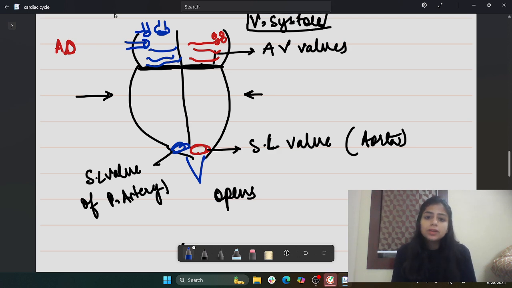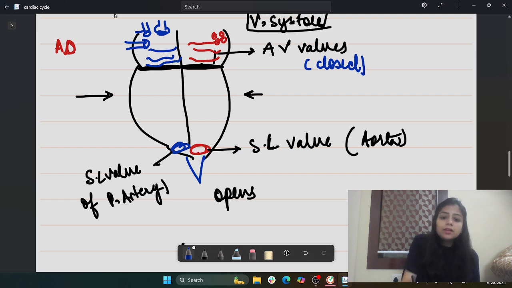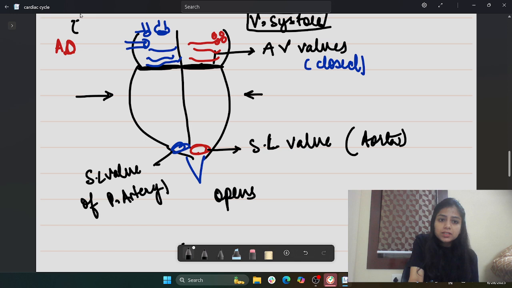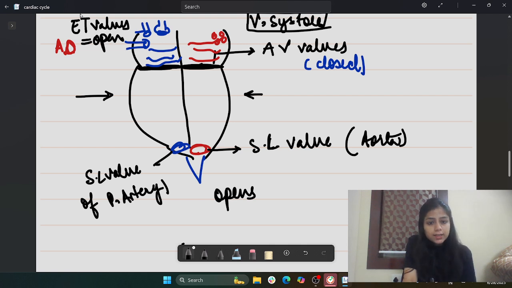So if I'm talking of the ventricular systole, what we see here is that the semilunar valves are open, and the AV valves here are in the closed state, right? I hope it's getting clear.